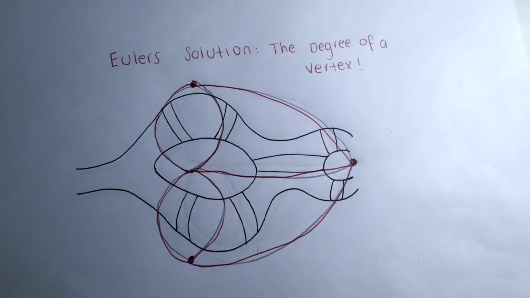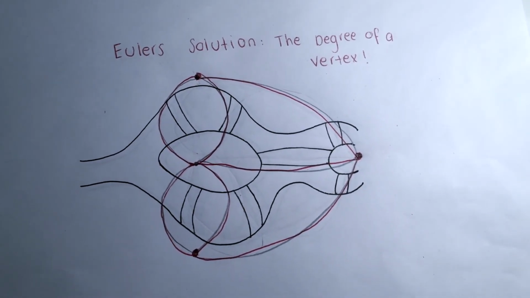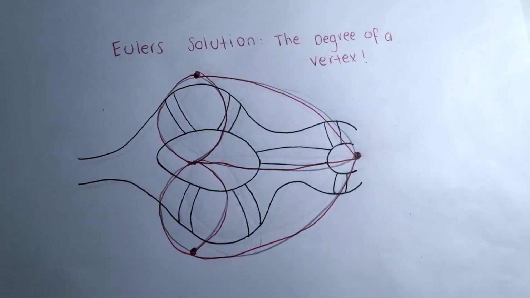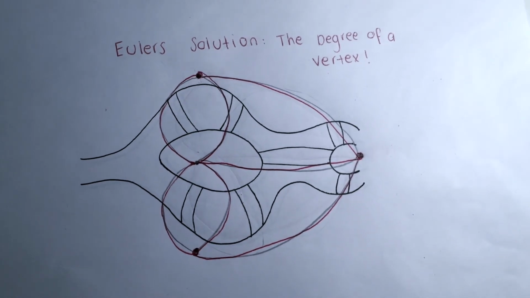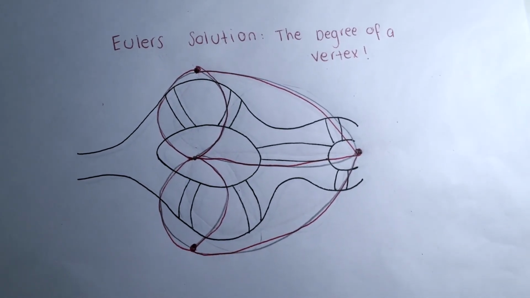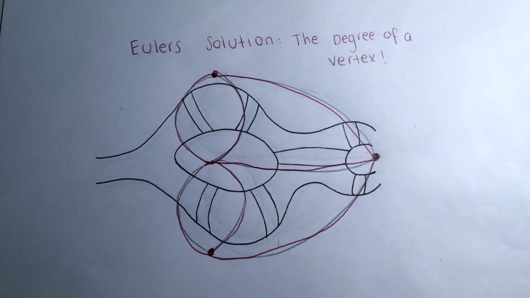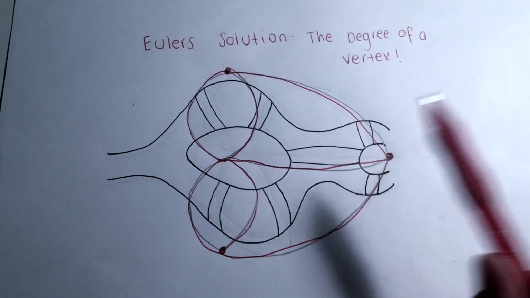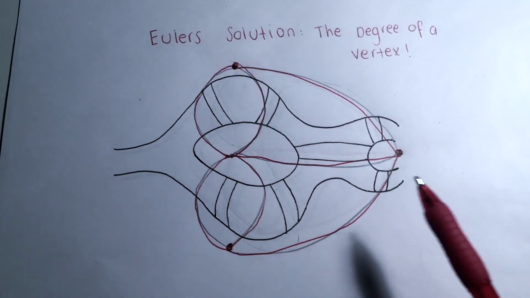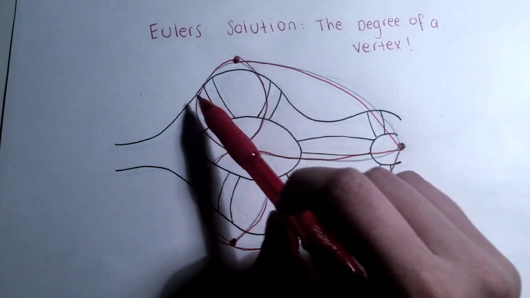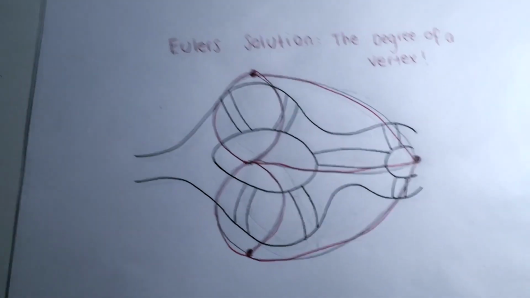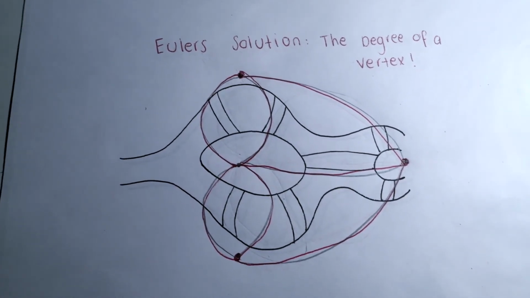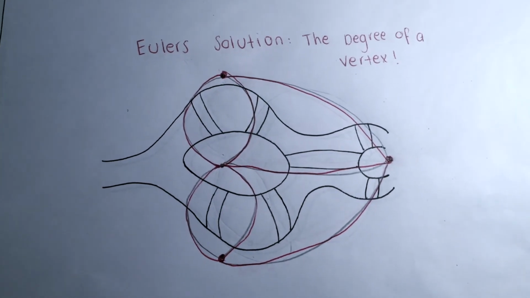In theory, every vertex with an odd number of arcs attached to it has either the beginning or the end of the pencil stroke. Therefore, it is impossible to draw over all 7 bridges with one pencil stroke, as you can only have up to 2 odd vertices. The bridge problem is what is known as a network, where a figure is made up of points and non-intersecting curves, the arcs. Thus, in order for the bridge problem to be possible by crossing over each bridge once, Leonhard Euler's approach to this investigation became most logical: the degree of a vertex.